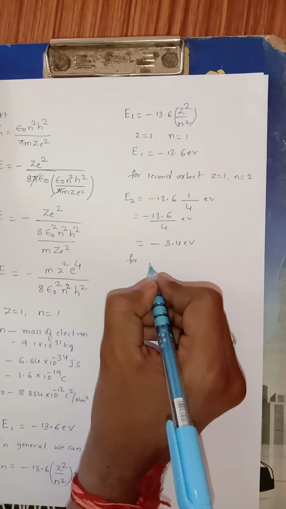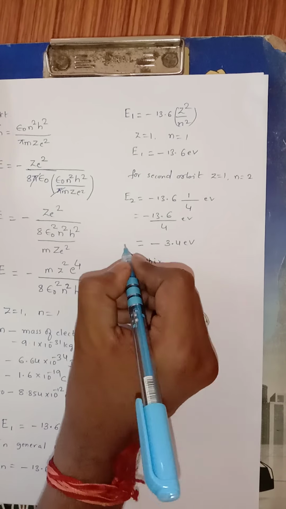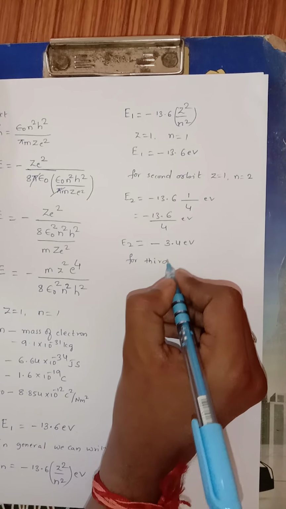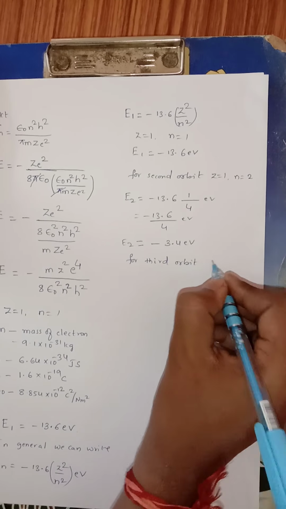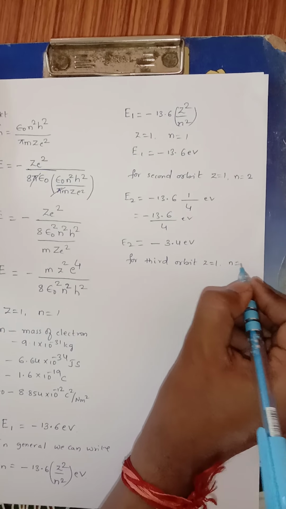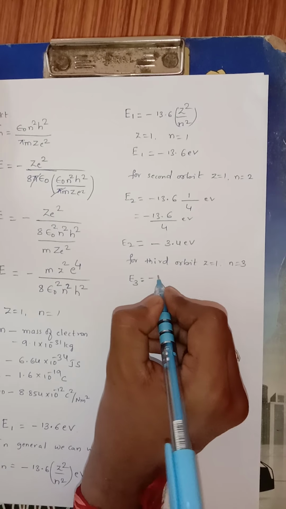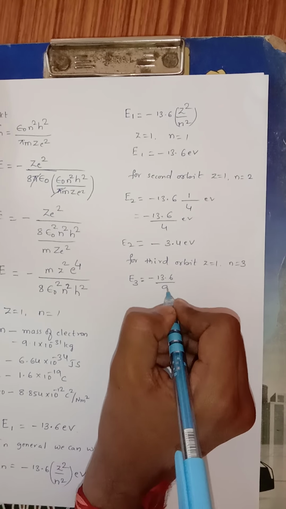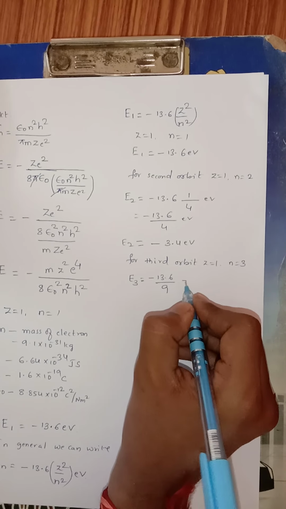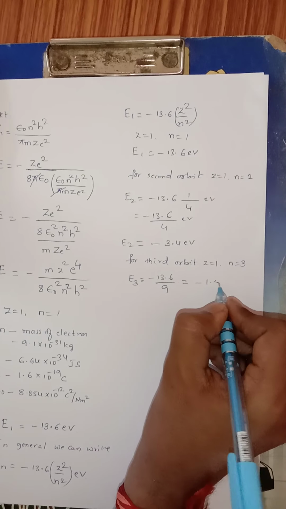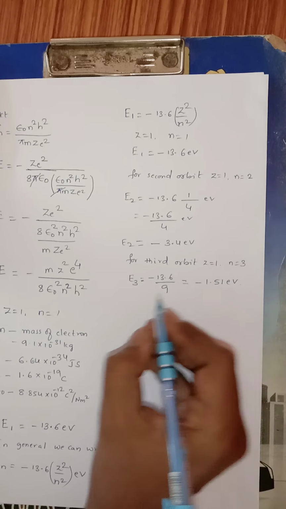Similarly for the third orbit, Z is equal to 1 and n is equal to 3. Therefore E3 is equal to minus 13.6 upon 9, which is equal to minus 1.51 electron volt.